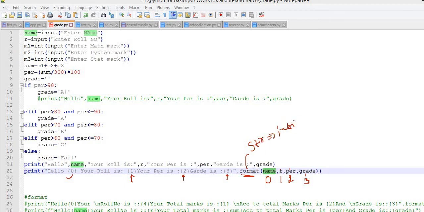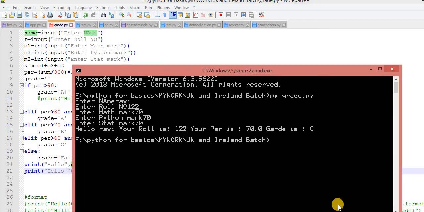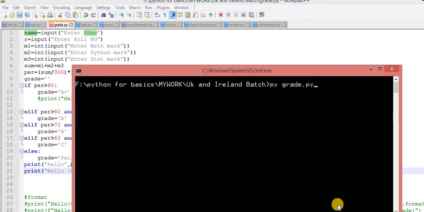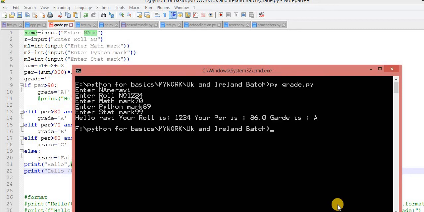Now I am saving it. Now I am running this. For running this, you know very well. Now I am taking Ravi. The roll number is 1, 2, 3, 4, and the marks are, let's suppose, 70, 89, 99. Now understand it. Where is this output?